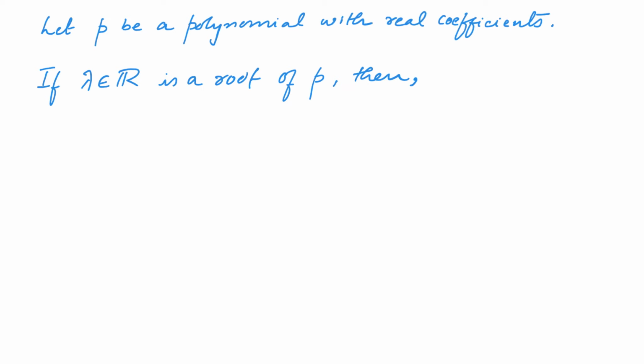Let P be a polynomial with real coefficients. If lambda, a real number, is a root of P, then we know that we can write P of x as x minus lambda into some polynomial P1 of x. And we can repeat this process on P1.